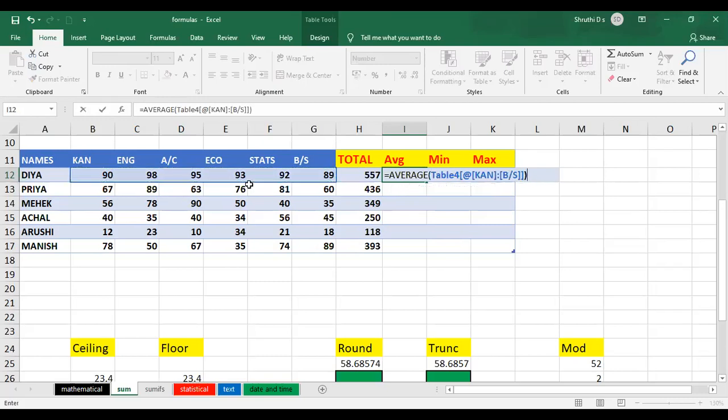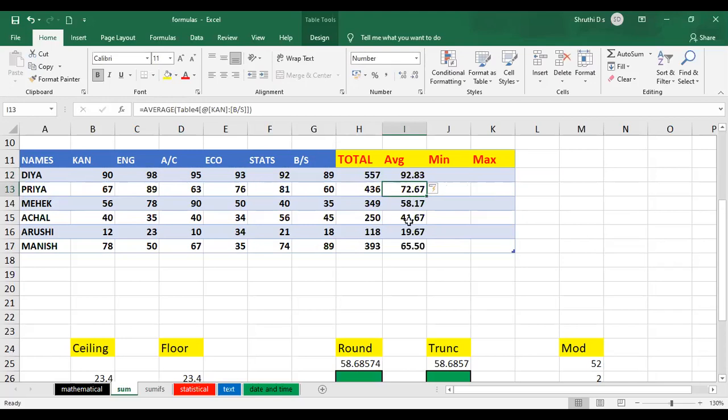Close the brackets, press enter. So if it is not filled out with the rest of the rows, you can just drag and drop it. If you can just drag and drop it, you're going to get it. Okay, so now I have found out total and average, right? Already I have done it.